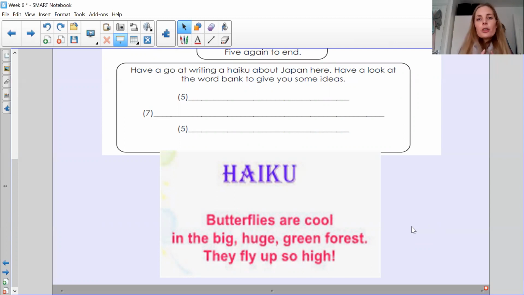Okay, so see if you can do one about Japan. See if you can think about some of the things we've learned over the past couple of weeks about Japan, and see if you can write a haiku poem about it. Remember, the words must not rhyme. It's a non-rhyming poem. It just has to have 5 syllables, then 7, then 5. So think about things about Japan that you've learned over the last couple of weeks and see if you can write it into that Japanese style poem.